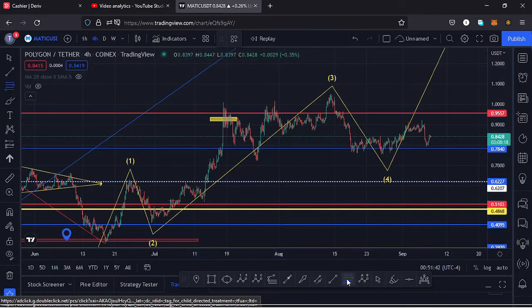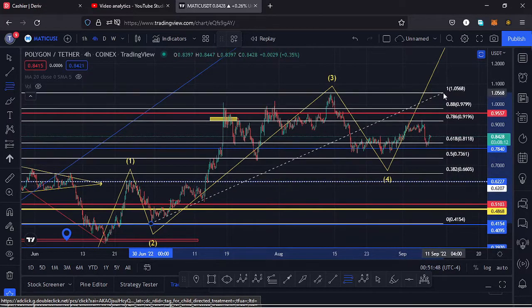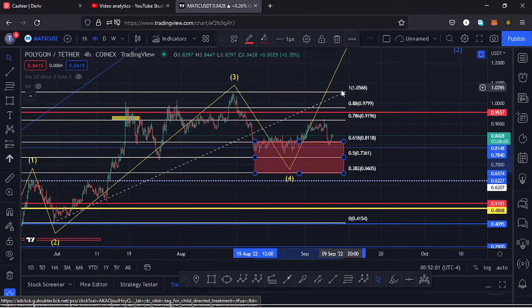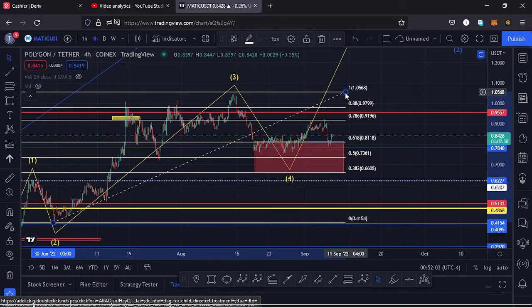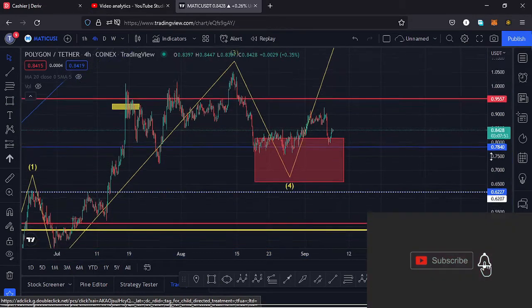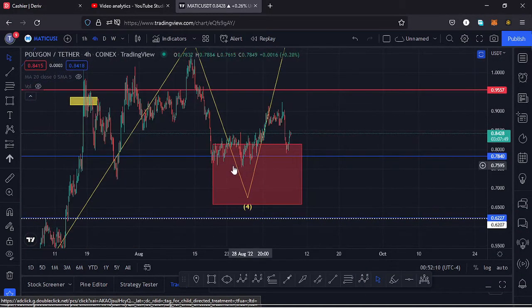And to do that, I just need to connect the fibs from the low of the wave 3 to the high of the wave 3, and that gives me a minimum target area for that fourth wave to the lower side between the fib level 0.618 and the fib level 0.382 as a maximum, and I can mark out that target area here on the charts like that. That is the minimum target area for that fourth wave to the lower side, and within that target area we also have a key area of support at around the $0.78 mark.